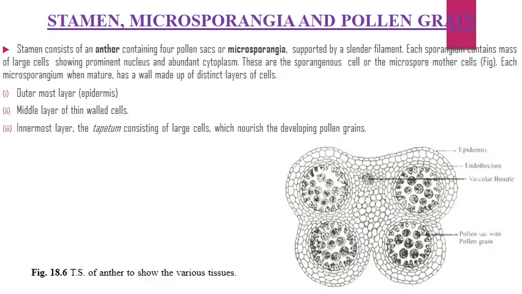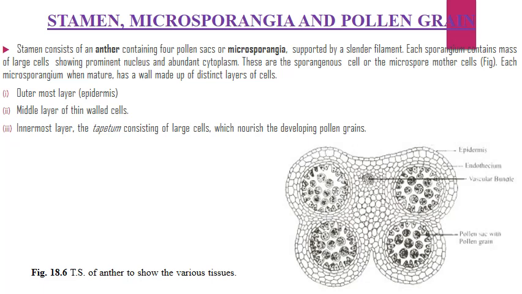So, stamen, microsporangia and pollen grain. Stamen consists of an anther containing 4 pollen sacs or microsporangia supported by a slender filament. Each sporangium contains a mass of large cells showing prominent nucleus and abundant cytoplasm. These are the sporogenous cells or the microspore mother cells.